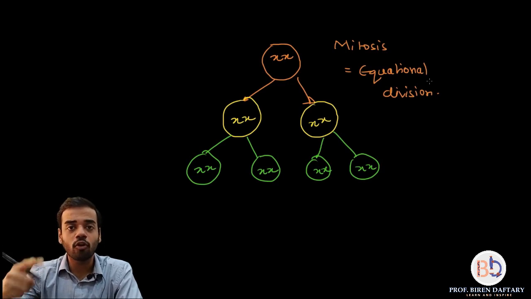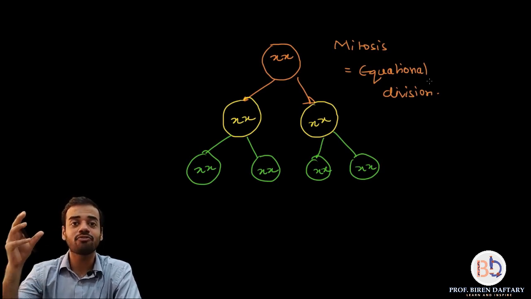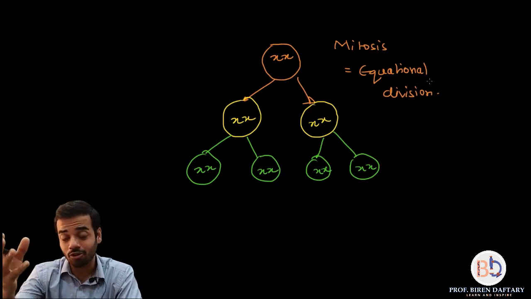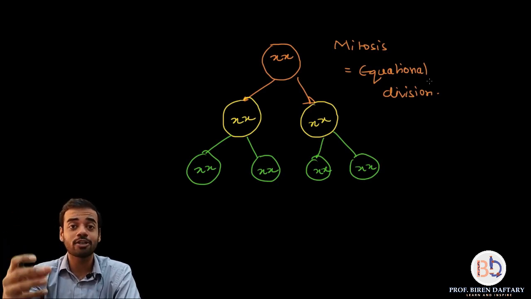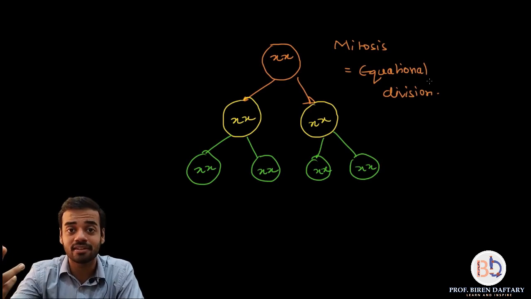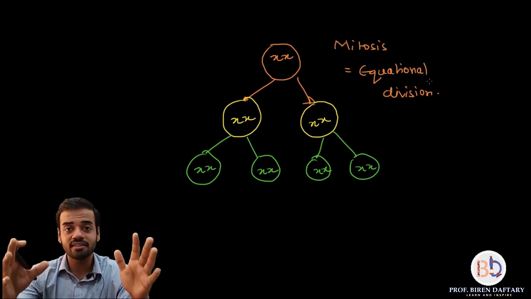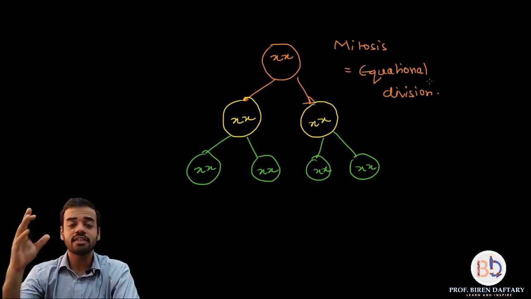So the cells formed because of mitosis are exactly identical. Similar is a wrong word. So cells produced because of mitosis are identical to the parent cell because they have the same genetic material. Cytoplasm division is also identical. Is this clear? It is also called equational cell division.